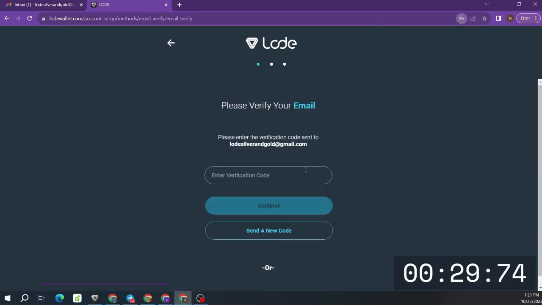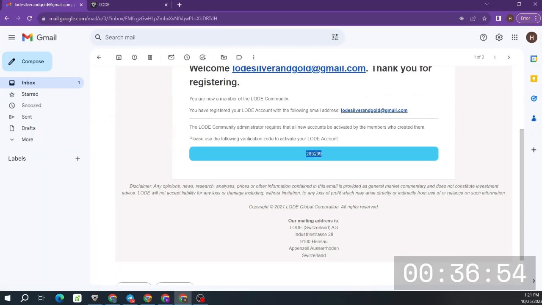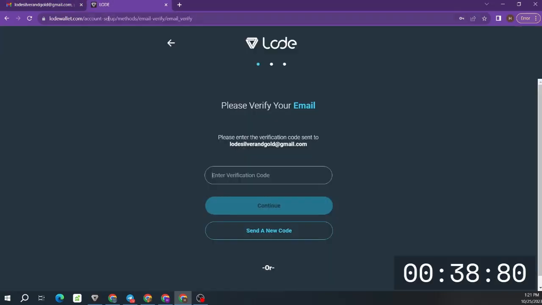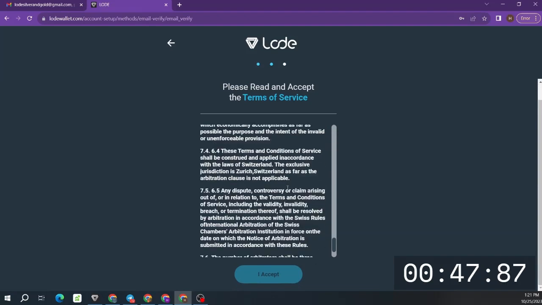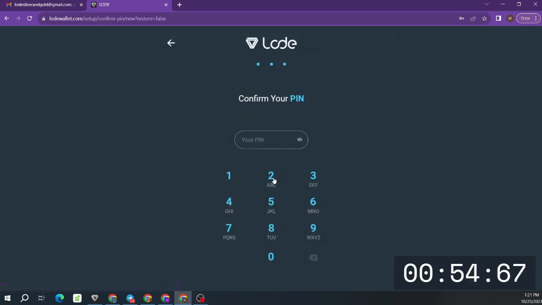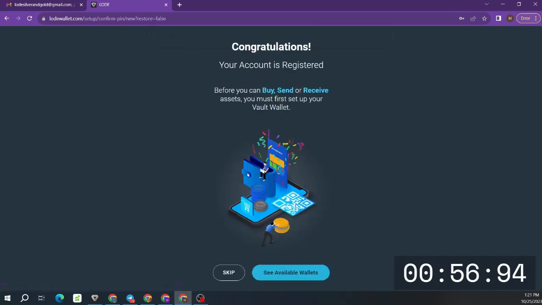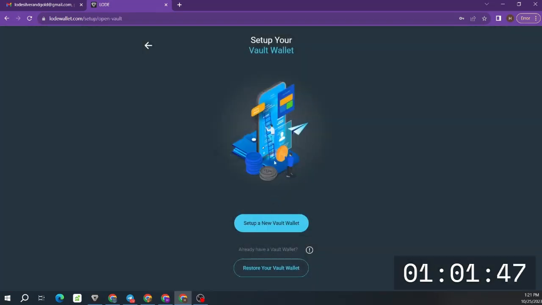Okay, and we're going to receive a verification code. We go here, we go here, we copy, we go here, we go here, we paste, continue. Okay, we scroll down, all the terms and conditions, read if you have the time. Set up a PIN, skip. Now we're going to activate the Vault wallet, got it.